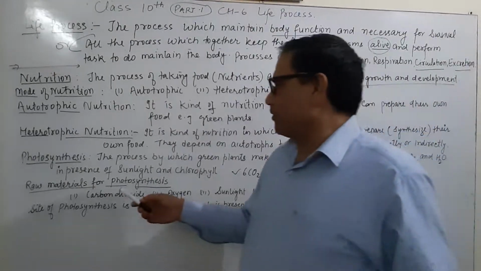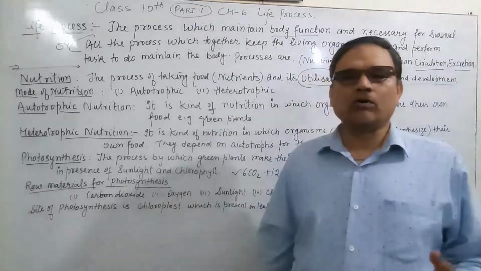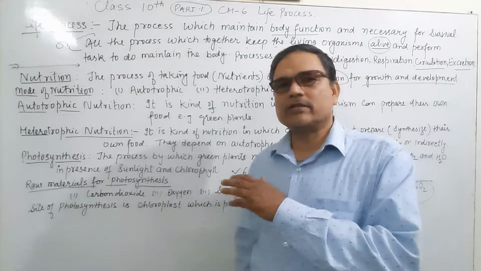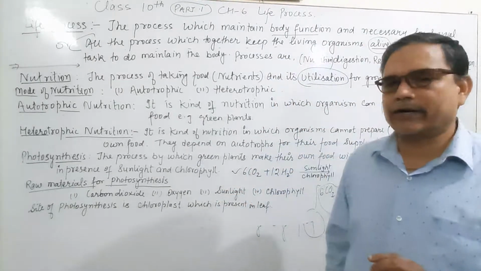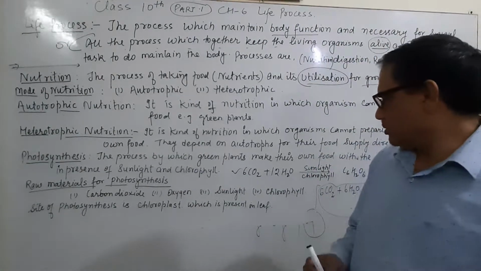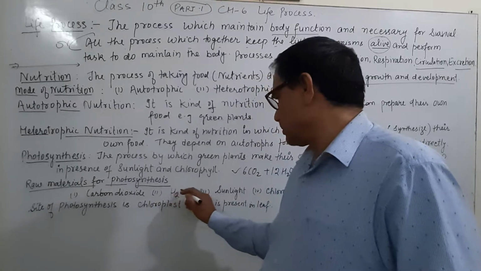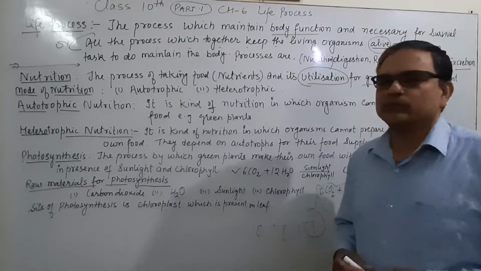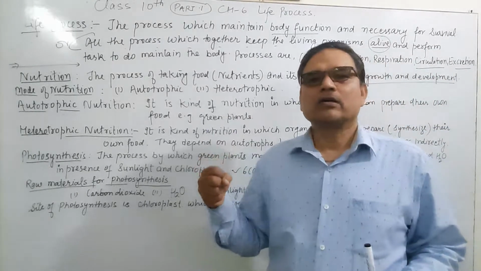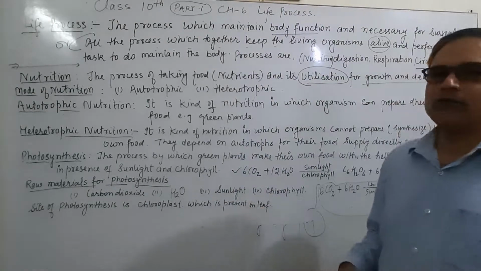Next, the raw materials for photosynthesis. Carbon dioxide, which we obtain from the environment, is converted, synthesized, reduced into carbohydrate, and then oxygen. Then water, which the plant obtains from the soil through the roots by the process of osmosis.